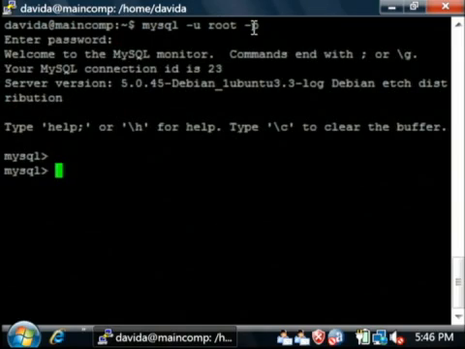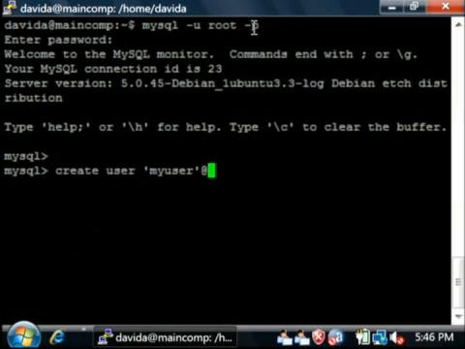Now that I'm logged into the database, I'm going to create a new user. To do so, just say create user, and let's give it a name. Type an apostrophe. Let's type the name of the user. I'm going to say myuser. Another apostrophe to end the username.